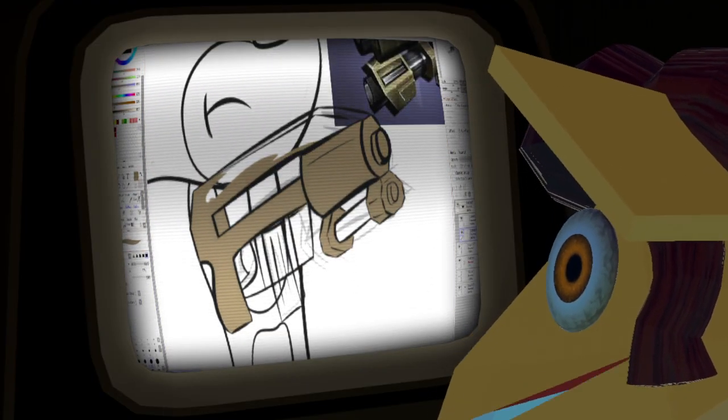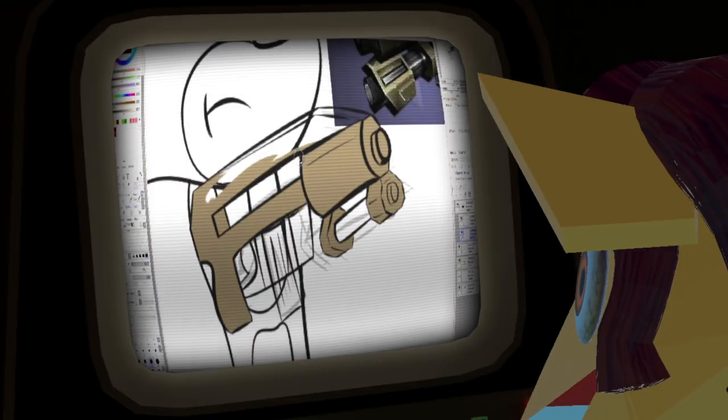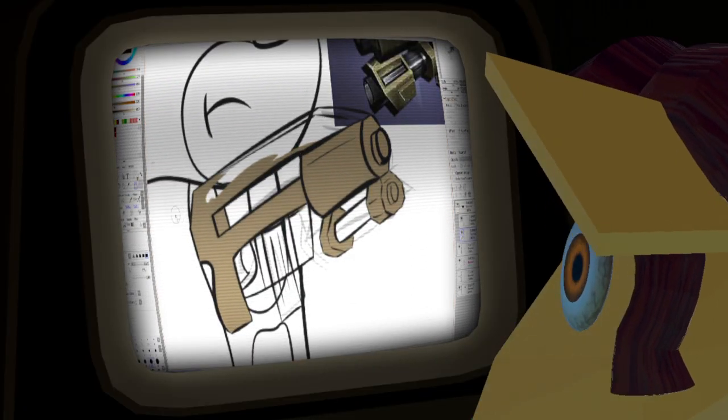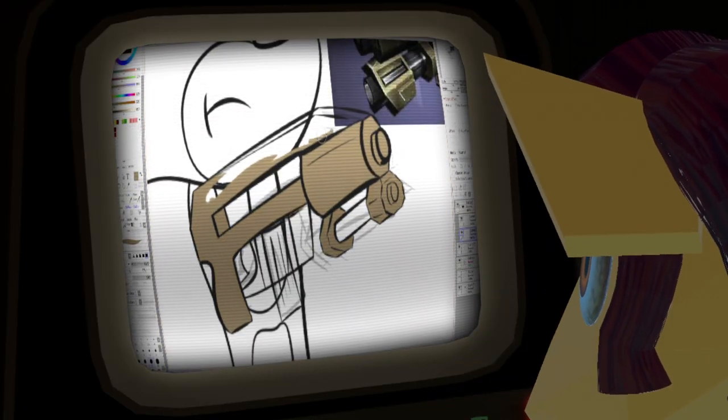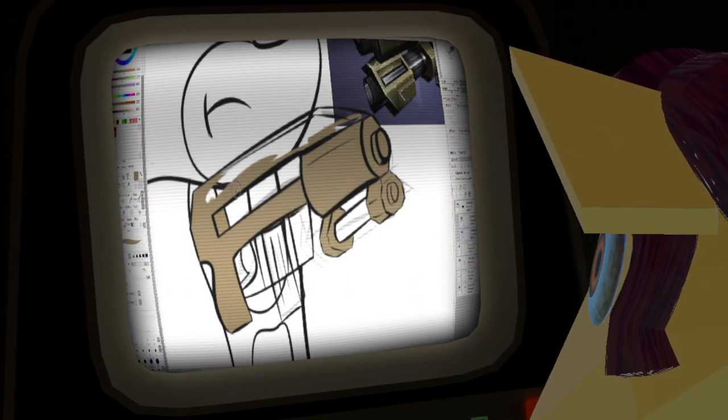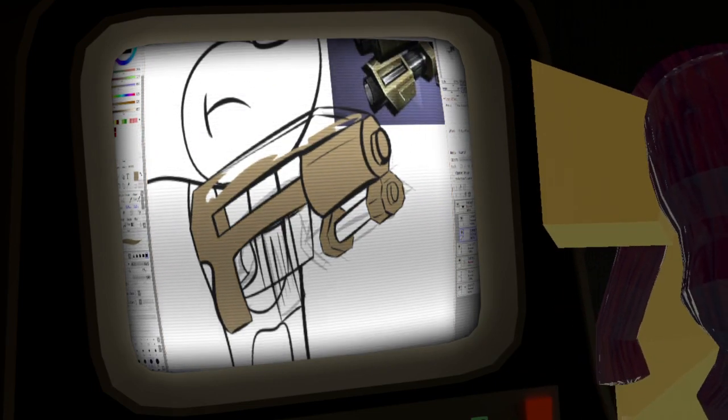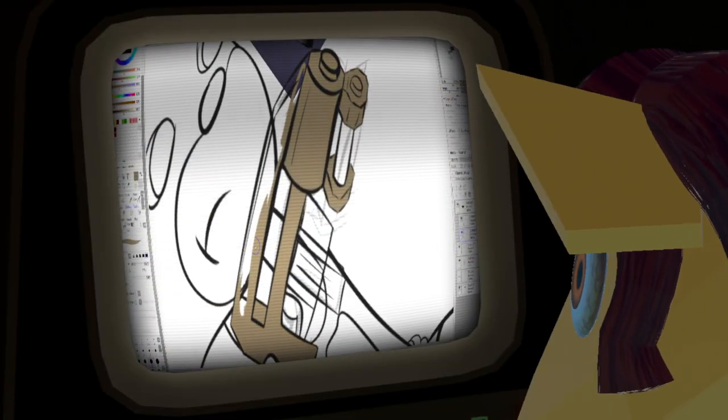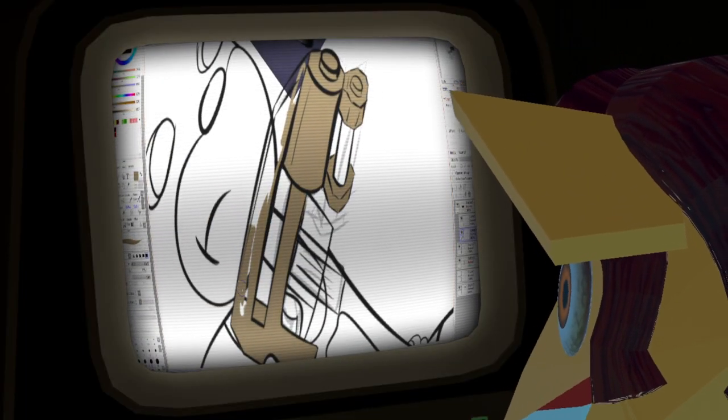Hold on, let me get the eraser out and let me get in there. Cool. You know, I'm rotating this canvas. First rotation of the day.